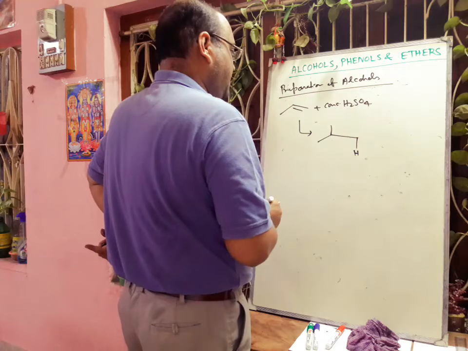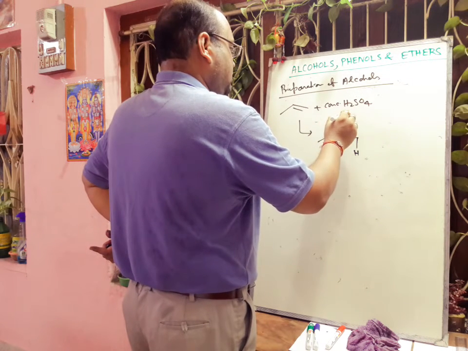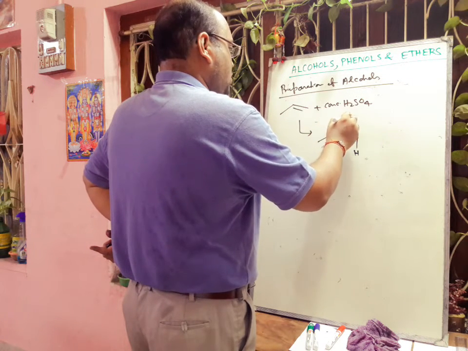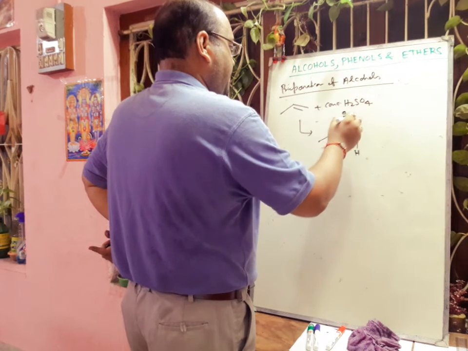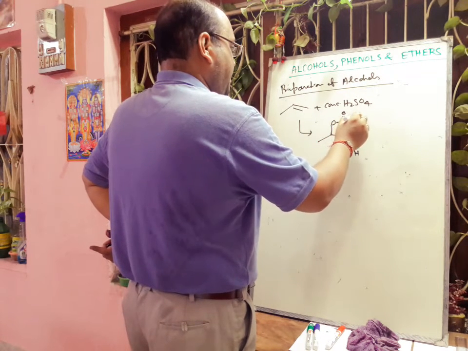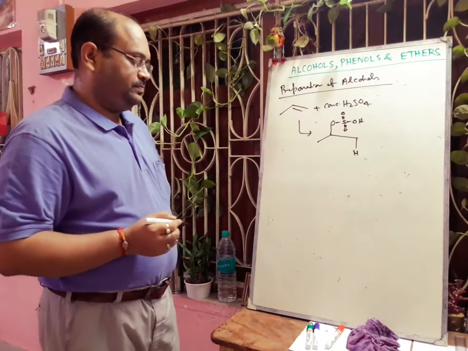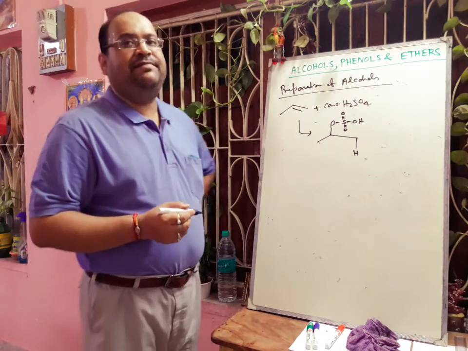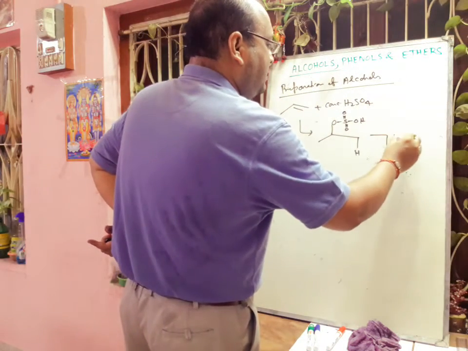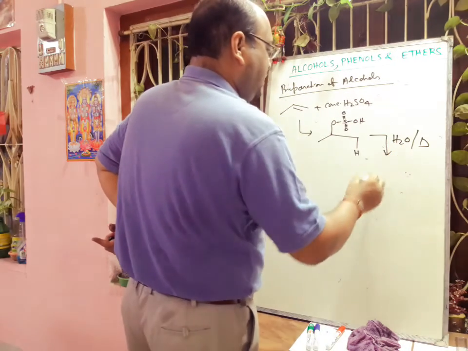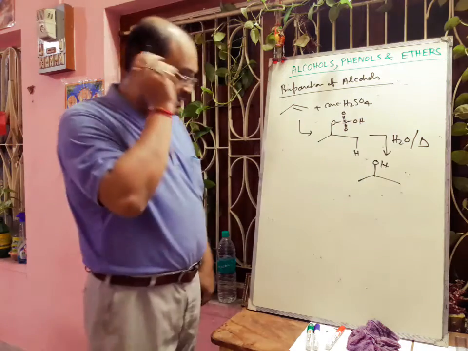One side there will be addition of hydrogen, another side there will be addition of OSO3H. In the next step, if we heat it with water, hydrolyzed by water in presence of heat, then according to the Markovnikov addition rule, we will get the product.